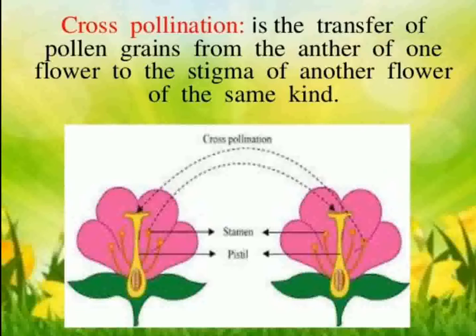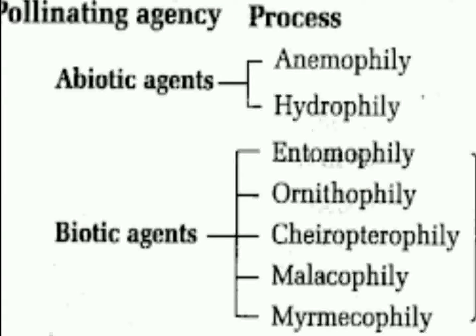Whatsoever is the case, if the pollinator is playing the role for causing the pollination, it is mostly in case of a cross pollinating plant, and we have pollinating agencies. Depending upon the pollinator, there could be abiotic or non-living agents, and biotic or living agents.